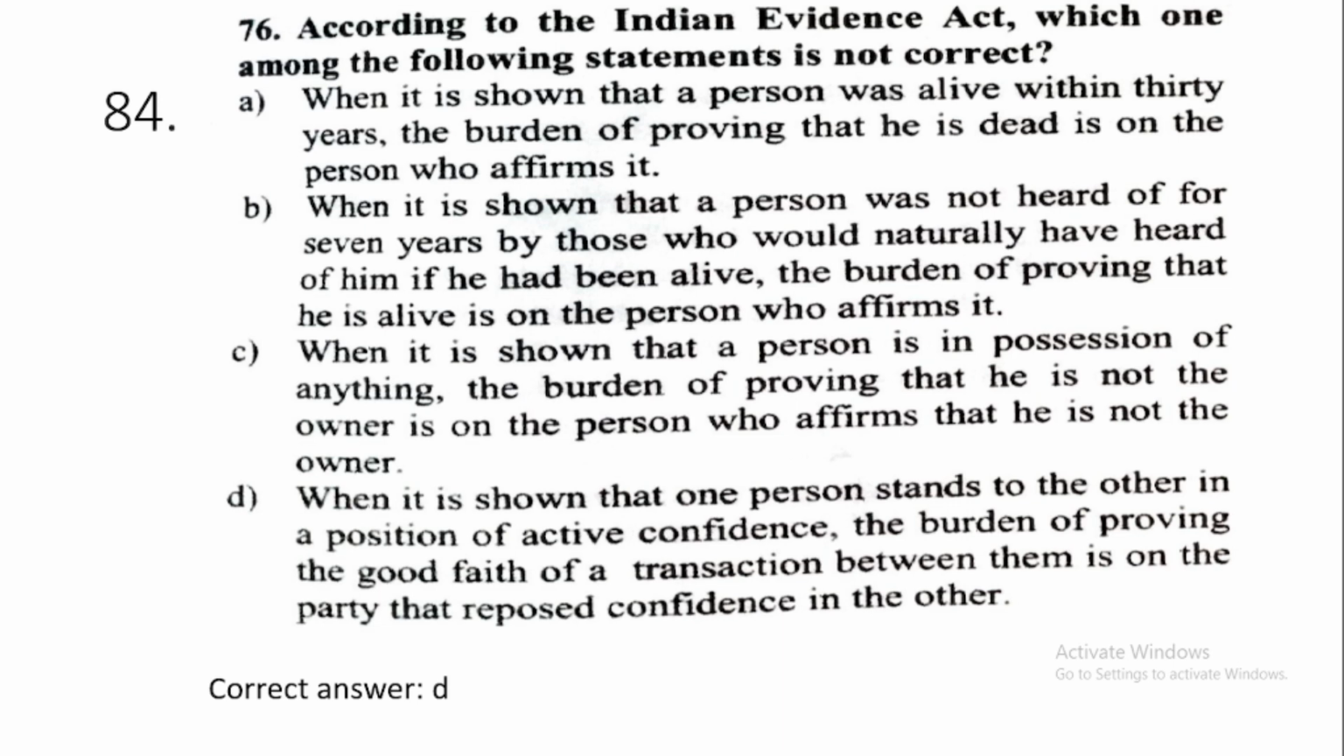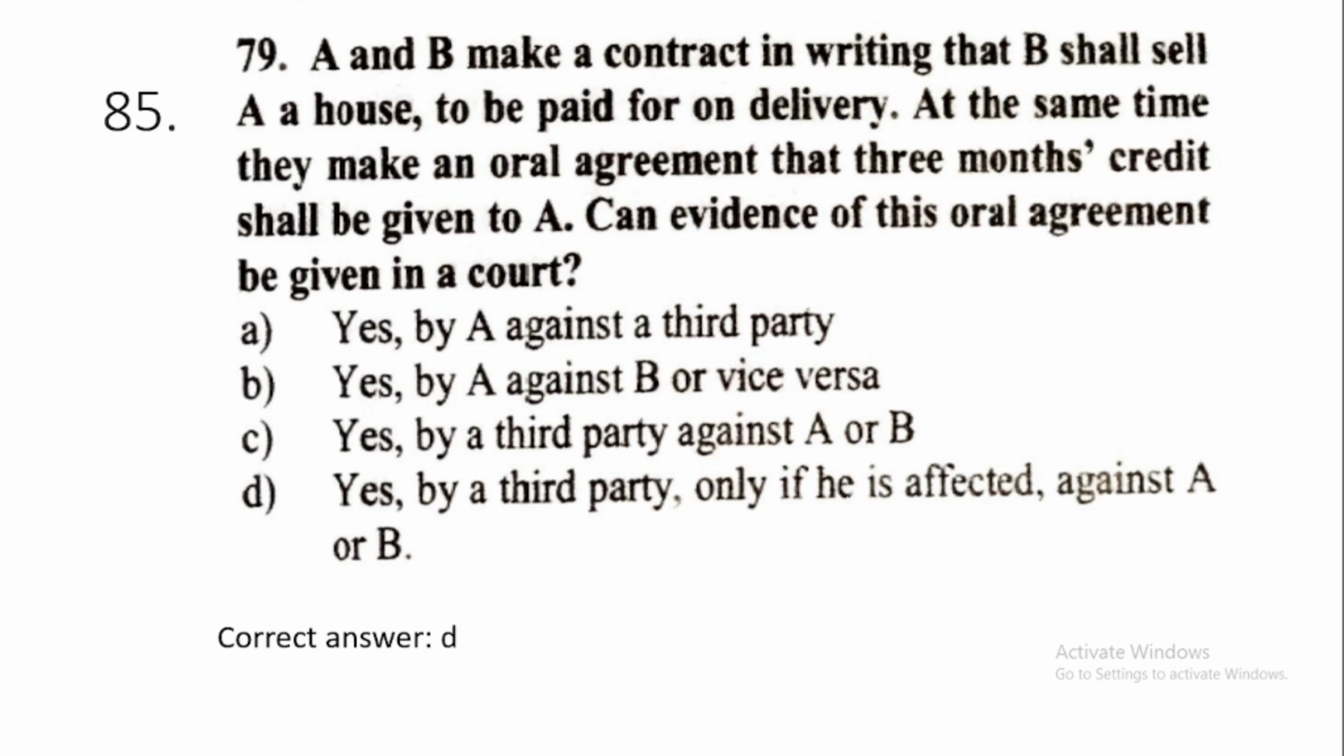Then question number 85. A and B make a contract in writing that B shall sell A a house to be paid for on delivery. At the same time, they make an oral agreement that 3 months credit shall be given to A. Can evidence of this oral agreement be given in a court? The correct option is yes, by a third party only if it is affected against A or B.